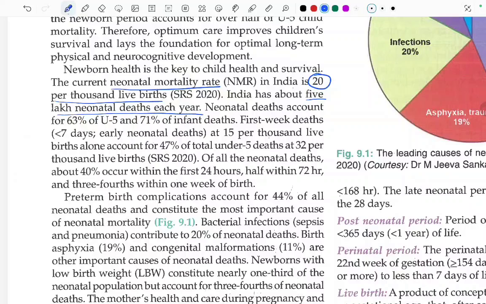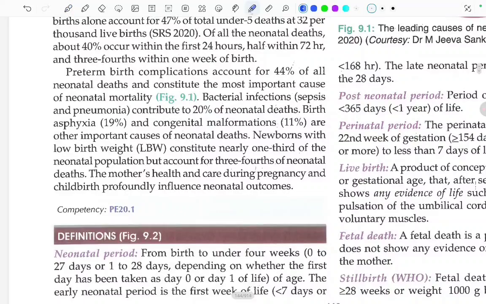Of all the neonatal deaths, about 40% occur within the first 24 hours, half within 72 hours, and 3/4 within 1 week of birth. Preterm birth complications account for 44% of all the neonatal deaths and constitute the most important cause of neonatal mortality. Bacterial infections like sepsis and pneumonia contribute to 20% of the neonatal deaths. Birth asphyxia contributes 19% and congenital malformations 11%, other important causes. But the most important one is preterm birth.